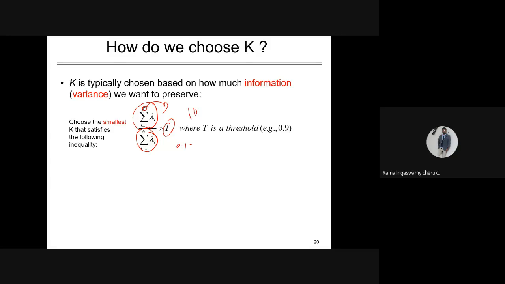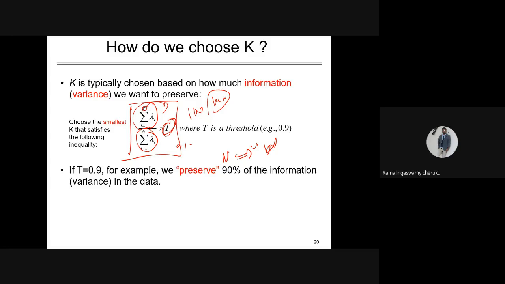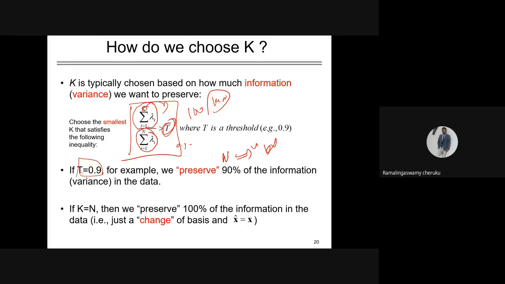Suppose you want to preserve 100%, this K should be N. Out of N, how many K components should be taken, whichever satisfies this inequality. So if T is equal to 0.9, it means I want to preserve 90% of my variance, 90% of information in the data. For which k value this inequality holds, that is the best k value for your data set. If k is equal to N, then we can preserve 100% of the variance. There is no change in the basis, of course.